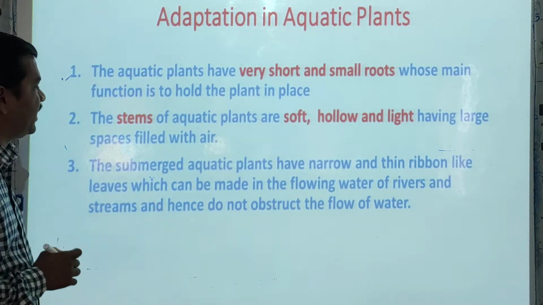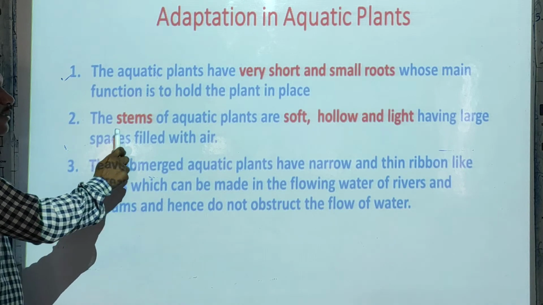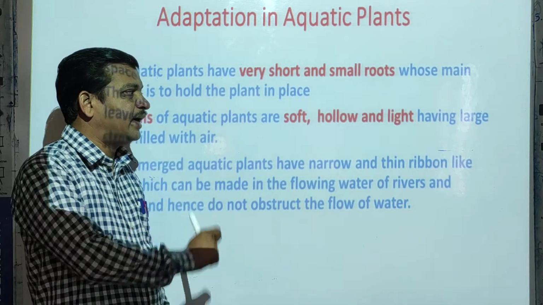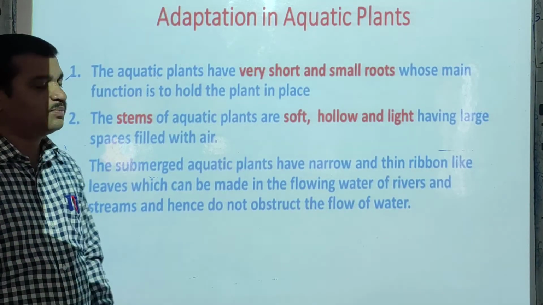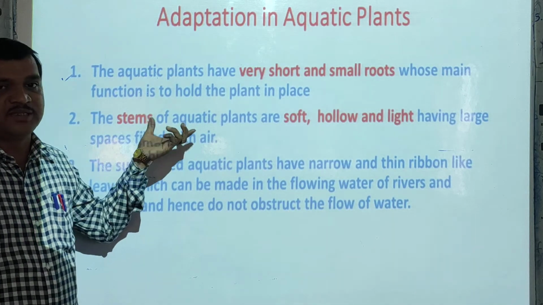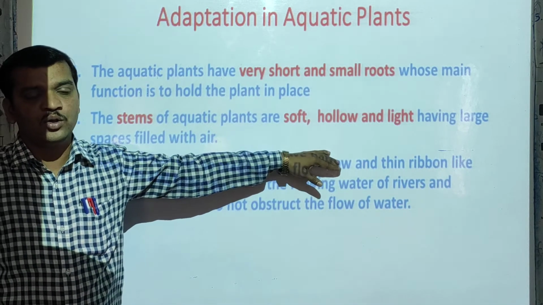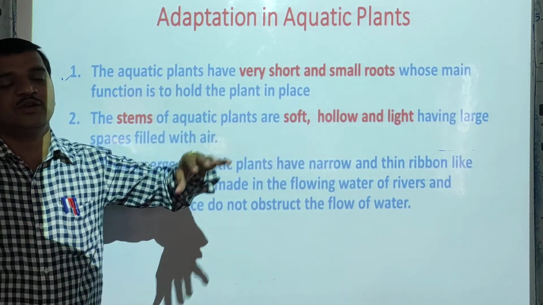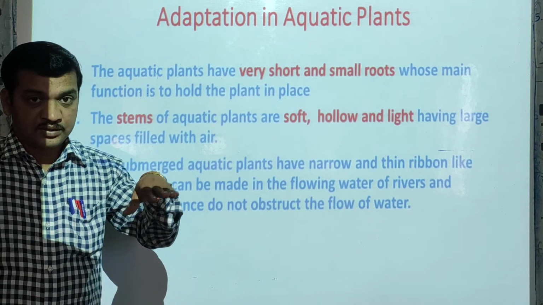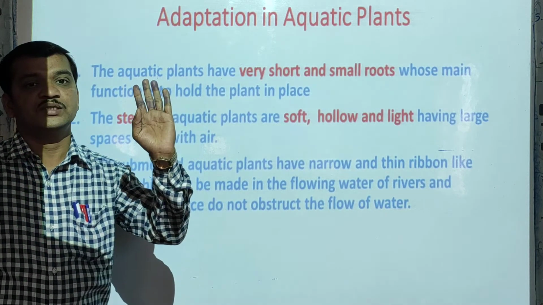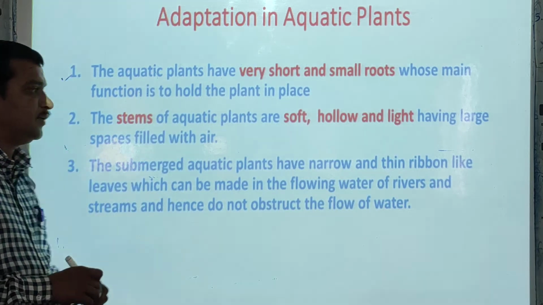Second, the stems of aquatic plants are soft, hollow and light, having large spaces. The stems of aquatic plants are soft and hollow, and that is why they float easily on the surface, or they can bend and erect easily.